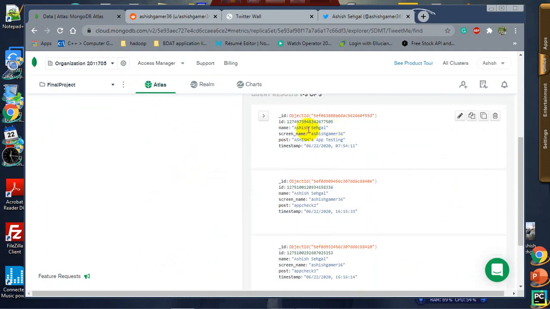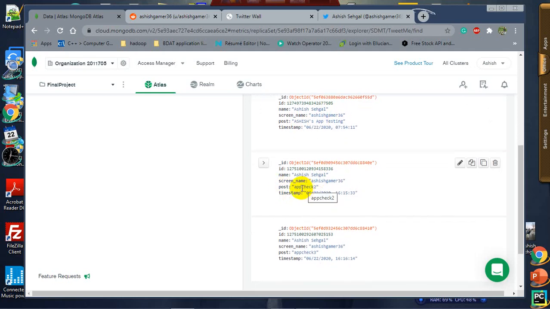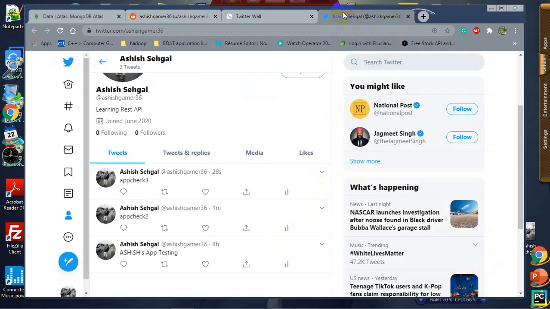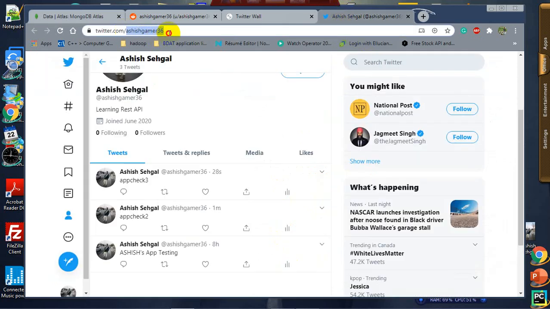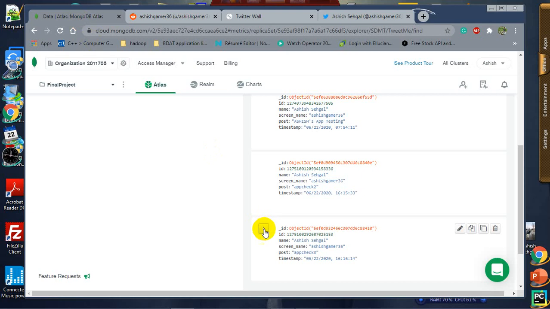So this was the first post I posted, that is Ashish app testing, and now I have posted 2 tweets, that is app check 2 and app check 3. This is my data model, that is ID, name, screen name, that is my home page. This is this account. Post, that is the body of the post, and the timestamp I have created in the Python code only.